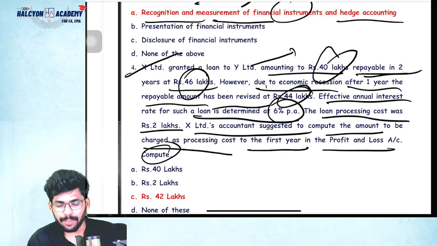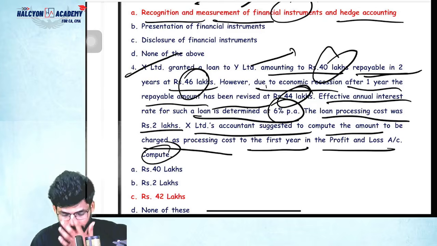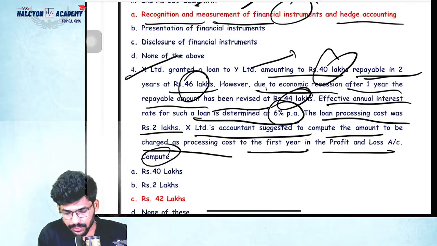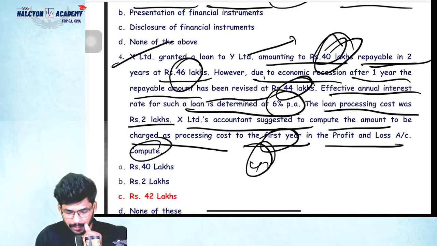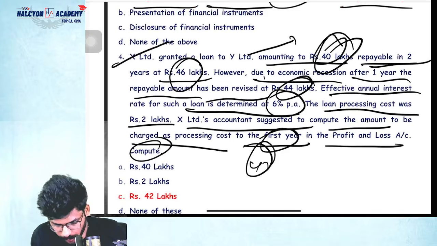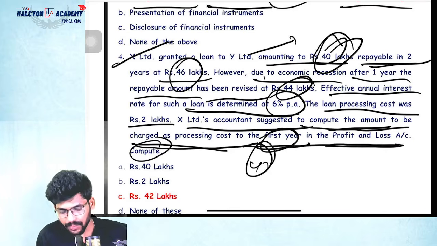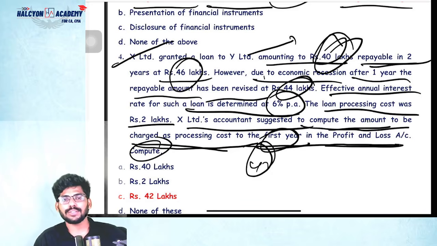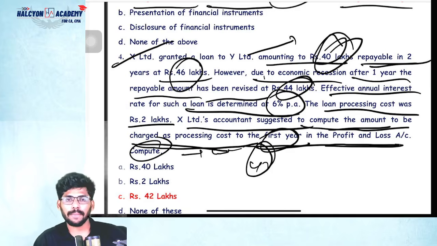So basically, if there is any processing cost or transaction cost, that should not be transferred to P&L, that should be added to the fair value. So that's why the loan amount should be 40 plus 2 lakhs, total 42 lakhs. Correct or not? So the question is asking about the suggestion to charge the processing cost to the first year in the P&L. Say yes or no. No, actually it's a wrong answer. So he should ask about the loan amount. That should be 42 lakhs only. Clear or not? That should simply be added to the loan amount.